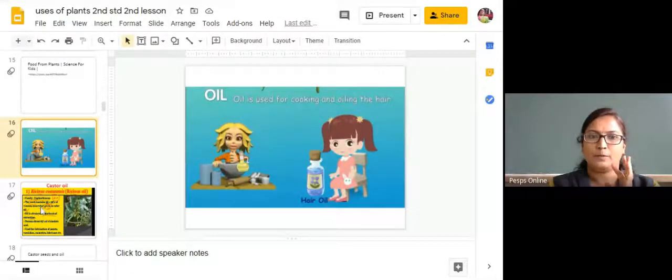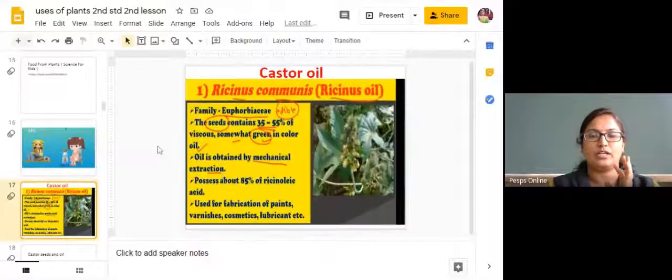The first one is castor oil. This is also called resinous oil. The castor oil is obtained from the castor plant seeds. From the seeds we obtain from the castor plant, we are going to extract the oil.